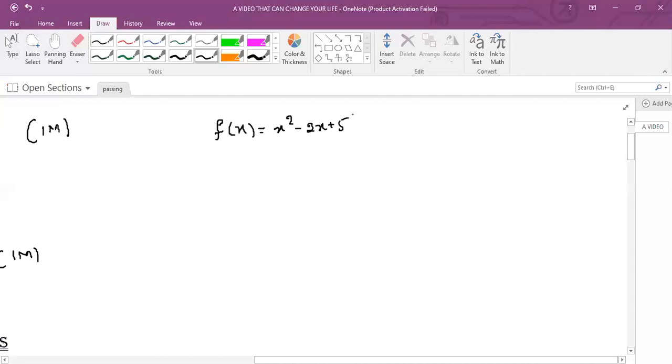Otherwise, let me consider a proper problem from previous year's papers: verify Rolle's theorem for the function f of x is equal to x square plus 2x minus 8.